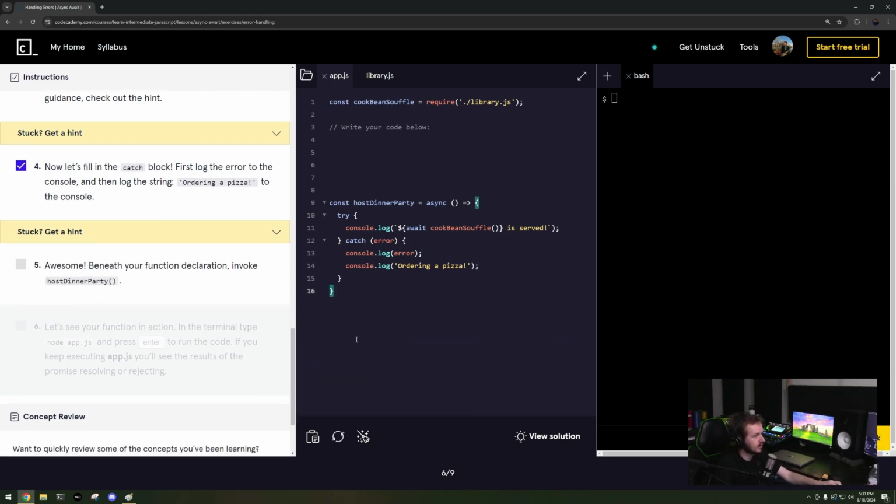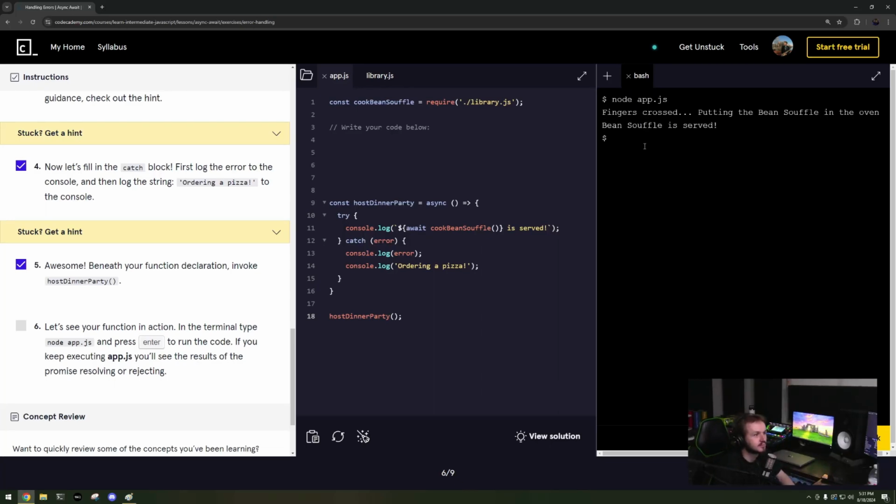Got it. Okay. Check work. Let's see if function action, node app.js. Great.